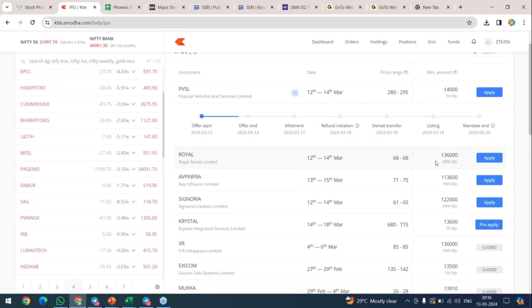IPOs are for investments. If you are taking PVSL for a longer time, if you are having it in your portfolio, that is the one thing which will help you make some good returns, because it's a new stock. It's a new stock, so it has a very good future, right? So it will obviously give its momentum. After 2-3 years, if you're seeing this particular investment, you might have got some money. But if you want to exit within a short period, 3 days, 5 days, 1 month, 2 months, better don't take it from IPO. Don't break your heads there.